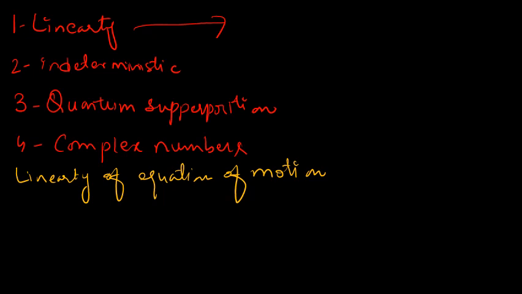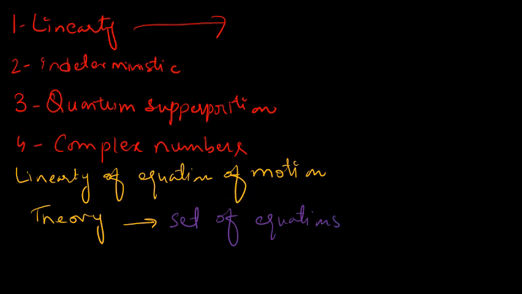In physics, we describe a theory by a set of equations. And equations always have some quantities and variables, which are called the dynamical variables of the theory.